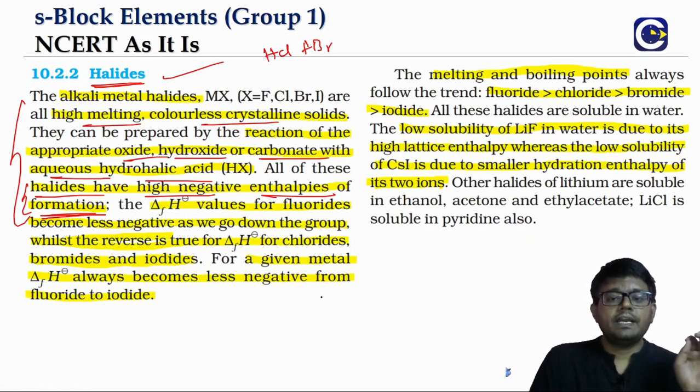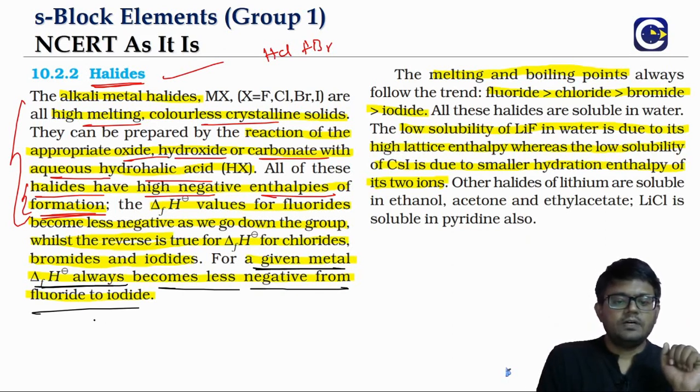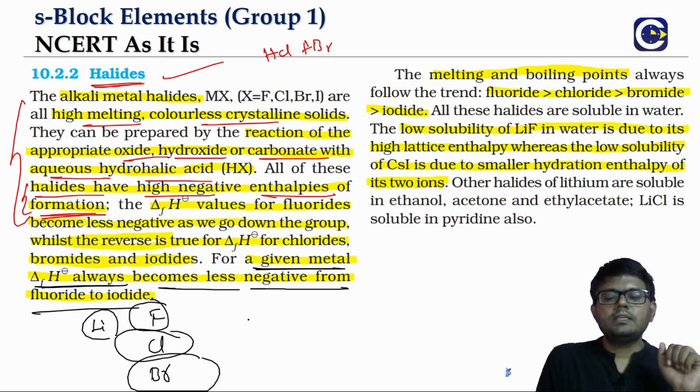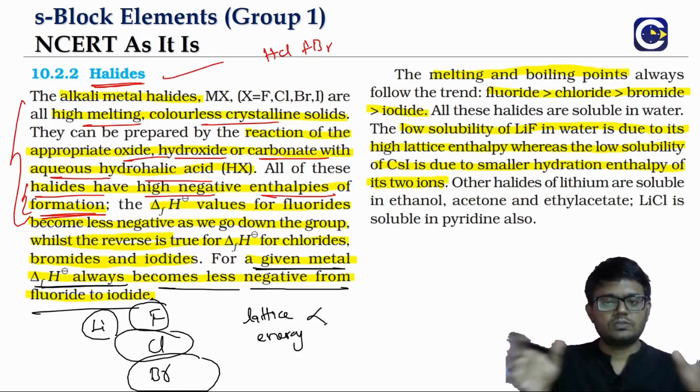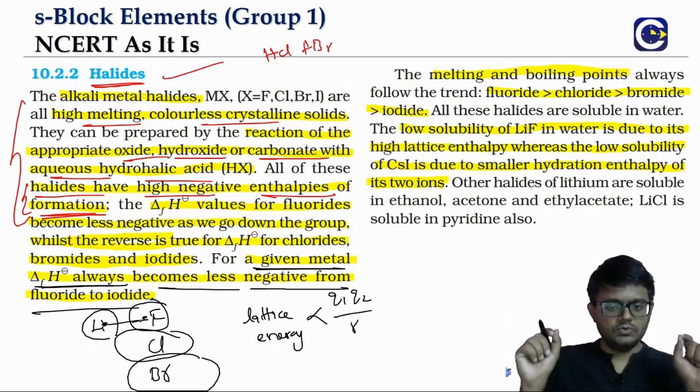Now for any given metal, the enthalpy of formation becomes less negative from fluorine to iodine. Say for example, we have lithium fluoride, lithium chloride. As we see, fluorine is a small ion, chlorine is a bigger one. Lattice energy, in simple terms the electrostatic energy, is directly proportional to the charge of the two particles and inversely proportional to the distance between the two nuclear centers.